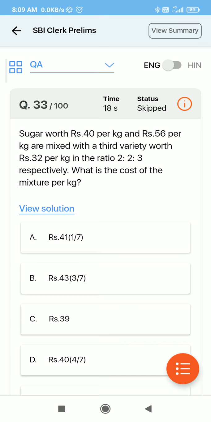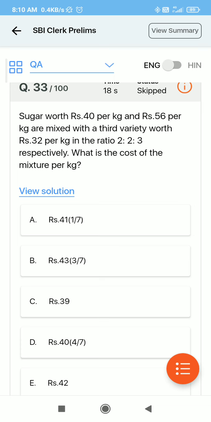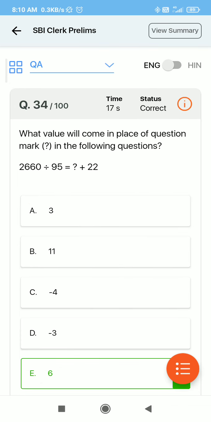Now this is a mixture and alligation question. We will write mixture and alligation in our weak areas, and then we will try to solve it after the mock, because there is a possibility we can solve it when the timer is not given. If you are able to solve it, then it is fine. If you are not able to, then you have to increase your speed. But if you are not able to solve this, then you have to revise it. I was not able to solve it because of the timer, so I will work on my speed.